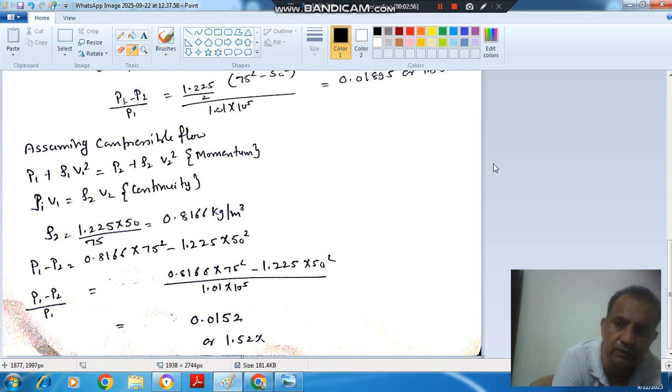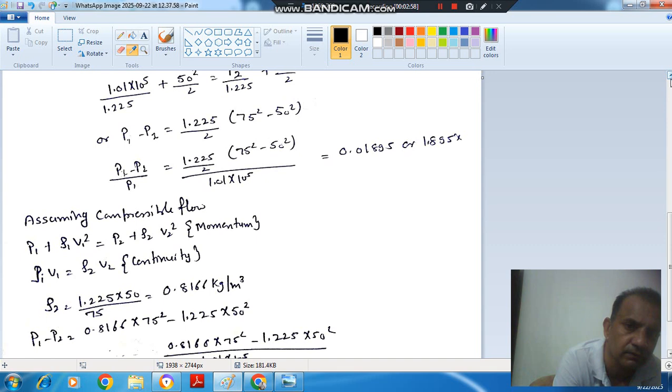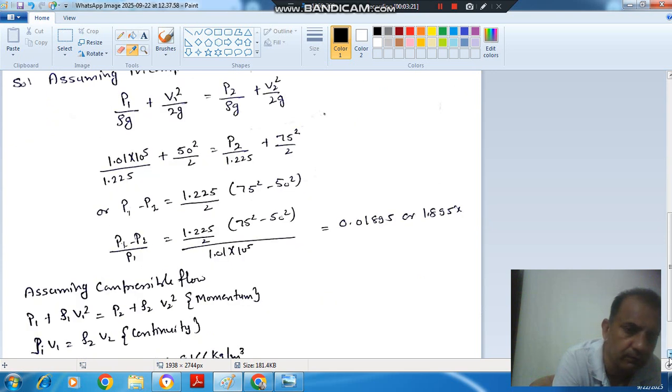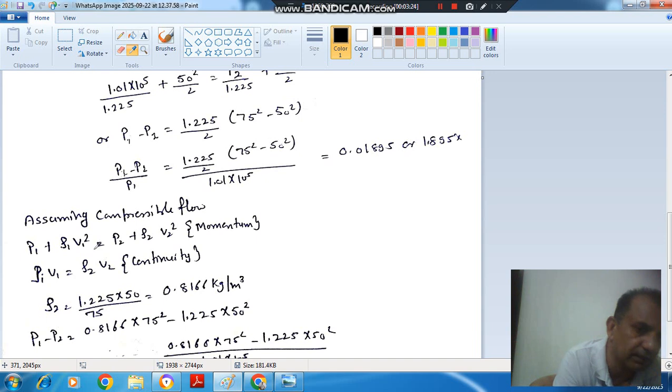So the difference between the momentum equation and the Bernoulli equation is that in Bernoulli's, V1 square by 2 is there, and density is constant. If g is the same and we multiply the whole by rho also, then it will be rho V1 square by 2 there, but here it is rho 1 V1 square. That is the way to remember it, or you should remember this, to avoid mistakes: here 2 is not there.